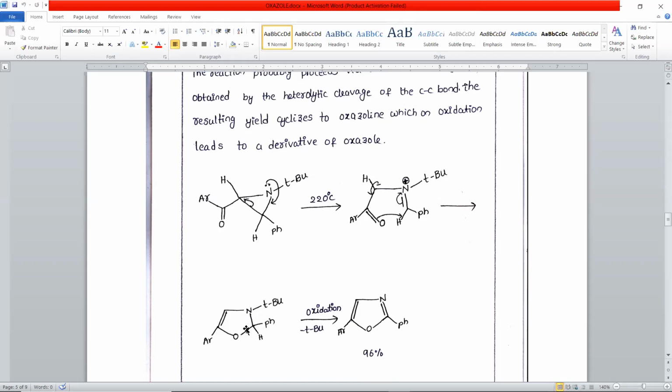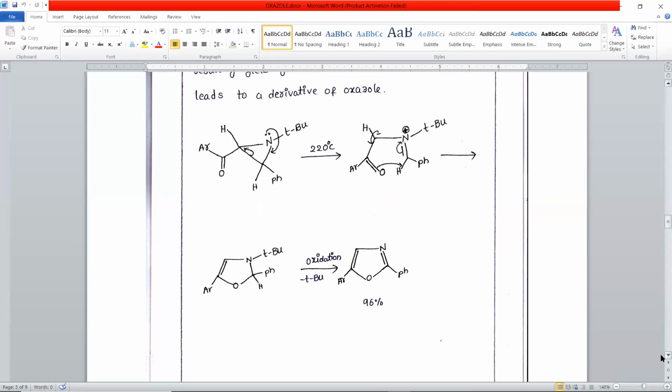On oxidation, that is removal of hydrogen, it gives the 2,5-disubstituted oxazole in high yields. Thereby aziridines are converted into oxazoles: a three-membered heterocyclic ring is converted into a five-membered heterocyclic ring by rearrangement on heating.